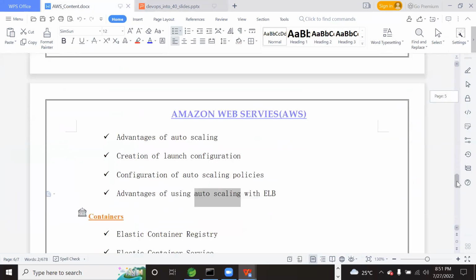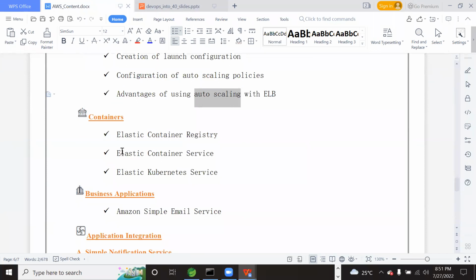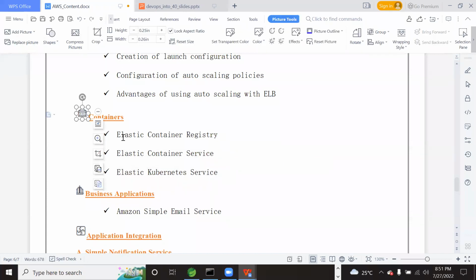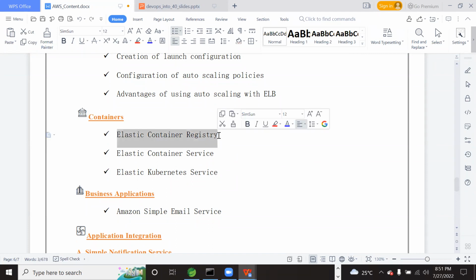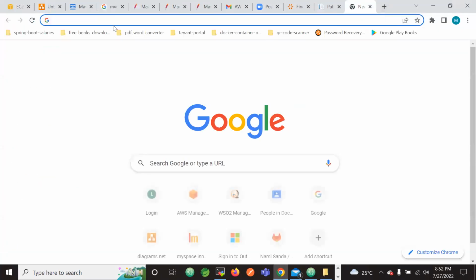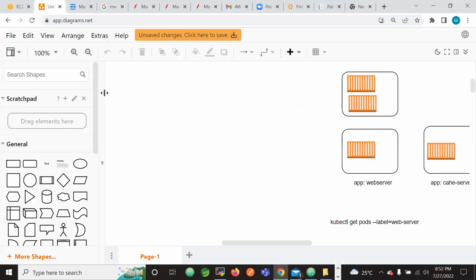Once that is done, then you have to know about container management. In order to do that, I will explain the registry. What is the container registry? If you understand the concept of Docker, then you probably know this concept of the registry. Registry means the place where we store the Docker images. You may not get it if I just explain it in words, but let me try to explain quickly.